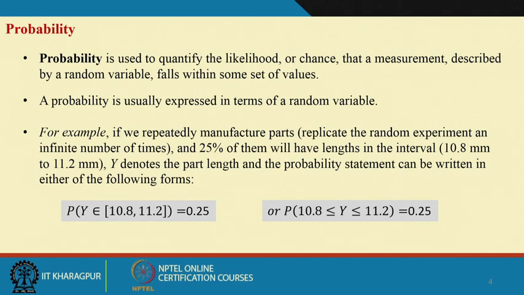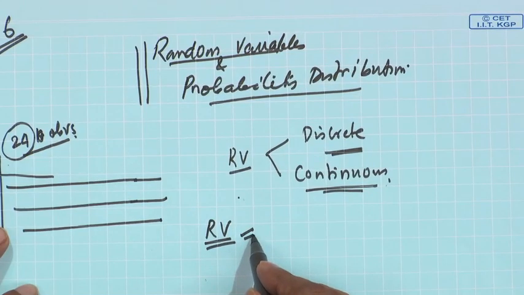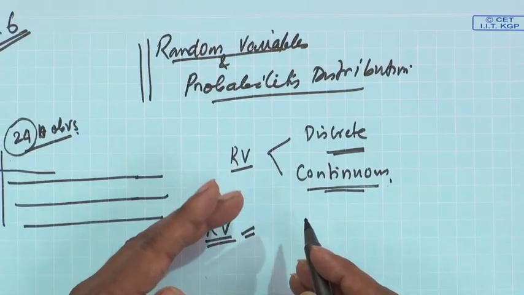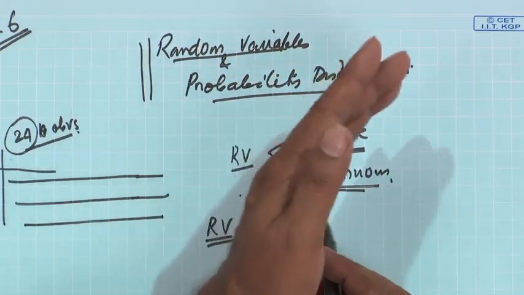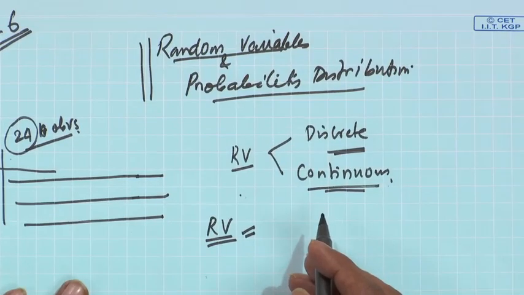Then a random variable has an interesting characteristic. What is this? A random variable takes some value, but in advance you cannot tell what that value is. For example, when you toss a coin, you know that two outcomes are possible, head or tail, but before or while tossing the coin you cannot say whether head or tail will come.